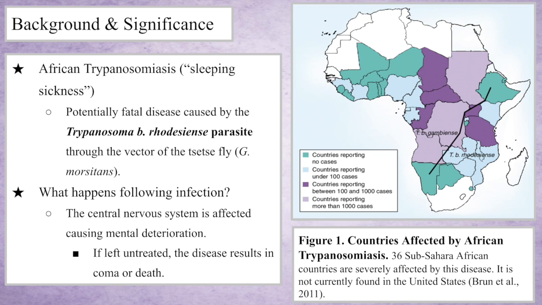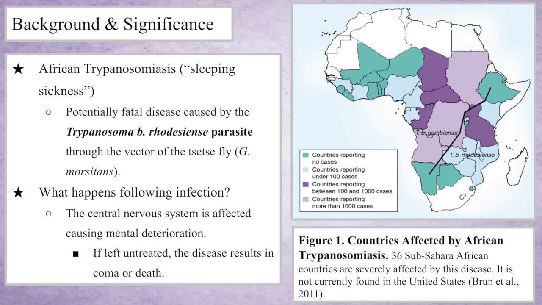In this project, we are attempting to remove, or at least mitigate, African trypanosomiasis, also known as sleeping sickness. This is a potentially fatal disease caused by the trypanosoma parasite that uses the native tsetse fly as a vector. Although the infection is not currently found in the United States, it is a serious problem in 36 sub-Saharan African countries. Effects are felt throughout the continent, but the worst of the disease is seen in Central Africa.